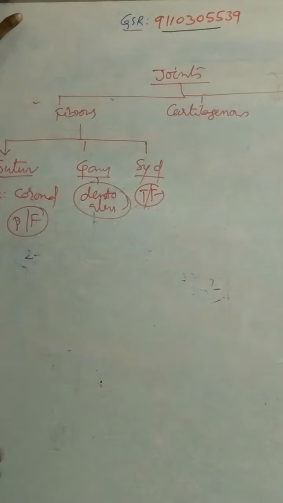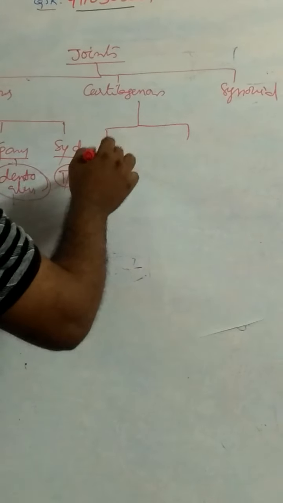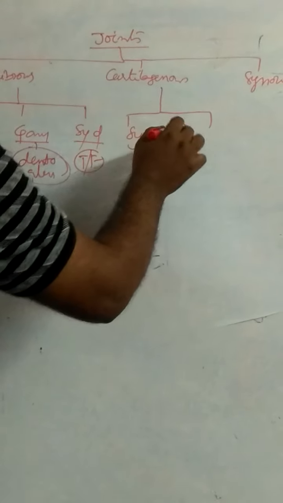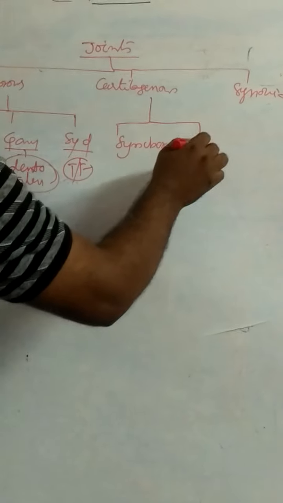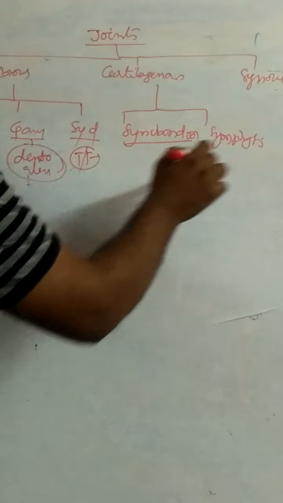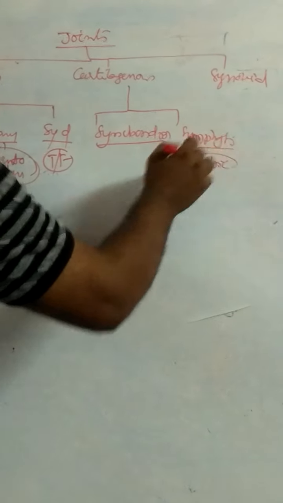And syndesmosis: tibia and fibula. Cartilaginous joints are 2 types: synchondrosis and symphysis. Example for symphysis: pubic symphysis.